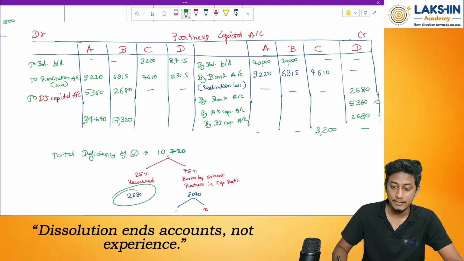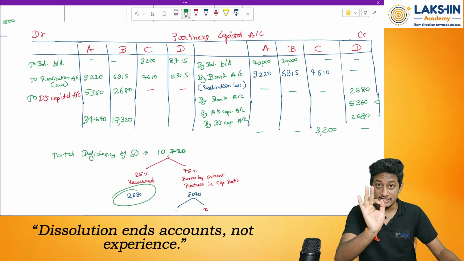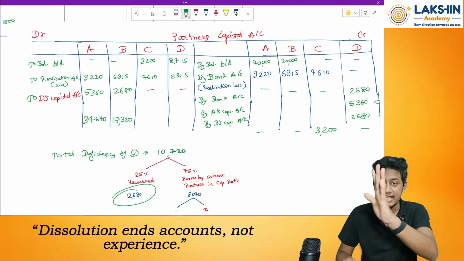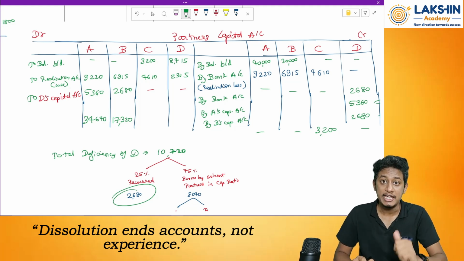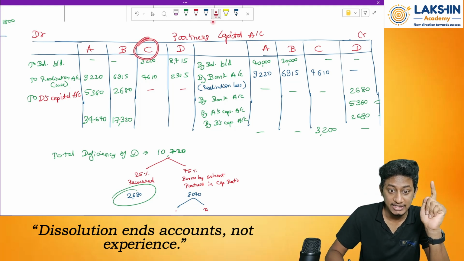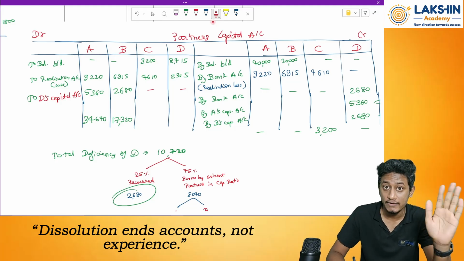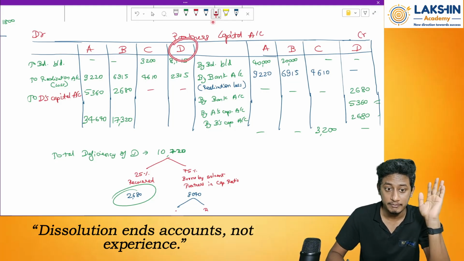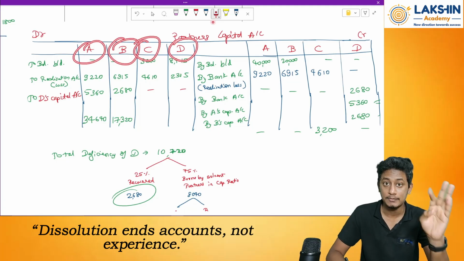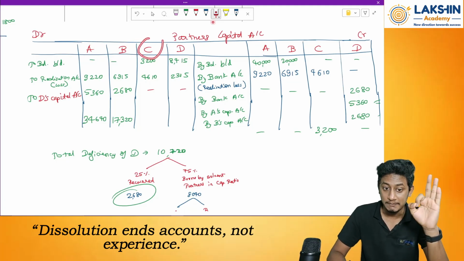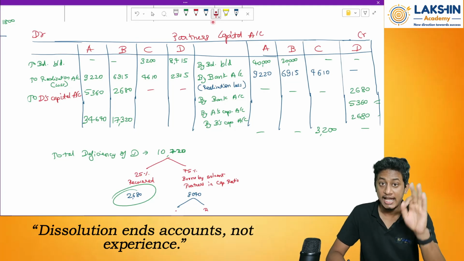What will happen with this amount? Whatever deficiency Mr. C has, he has to bring in cash. Why? Because Mr. C is solvent. Only Mr. D was insolvent. Mr. A, Mr. B, Mr. C, all the three people are solvent. So Mr. C can bring in cash. Whatever deficiency is there in his capital, it will be brought in by Mr. C in cash or bank.